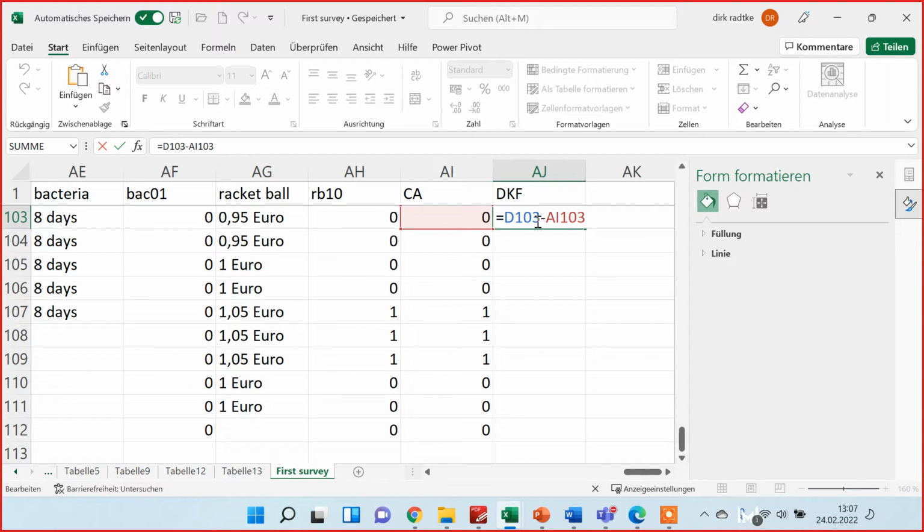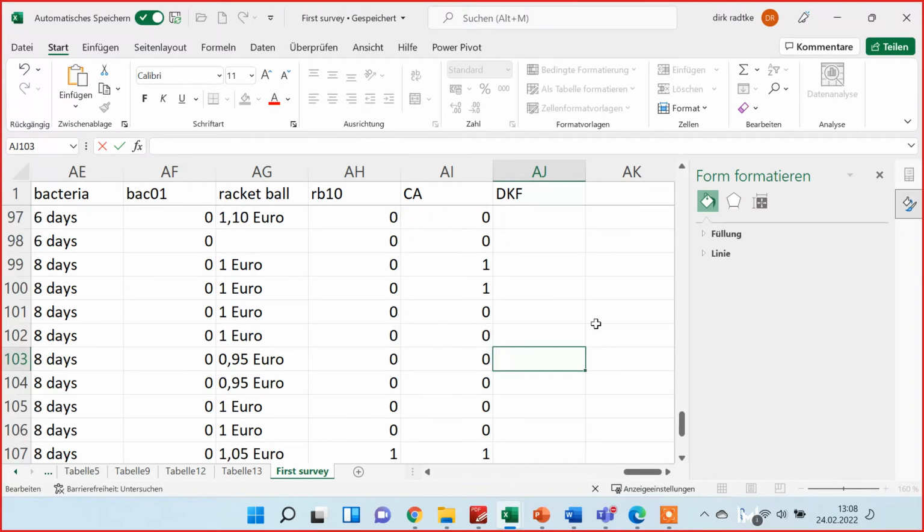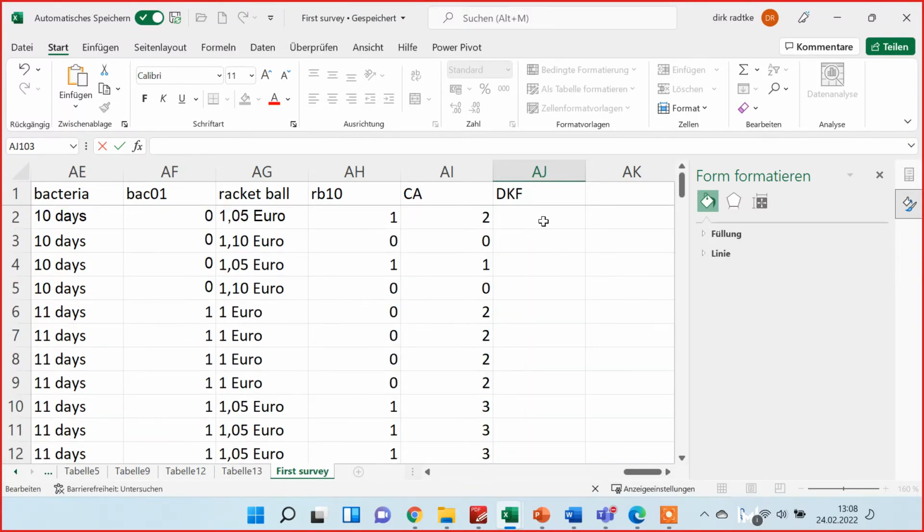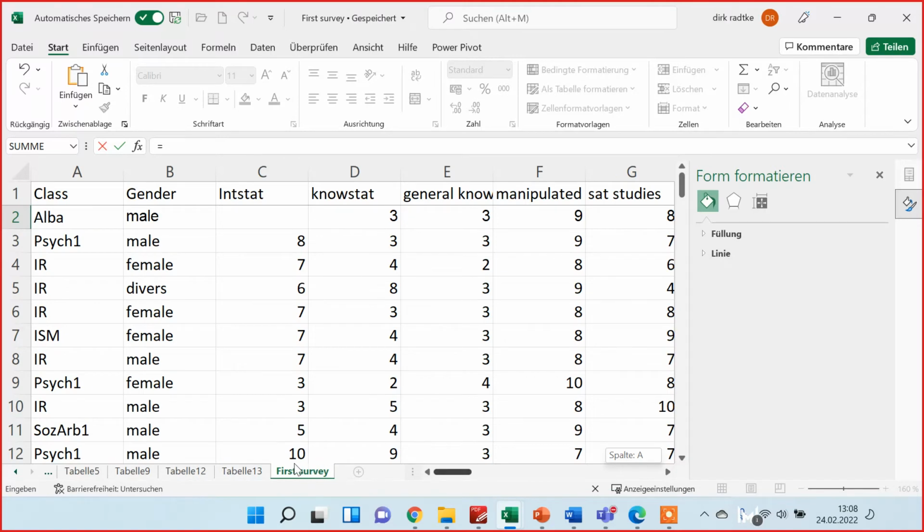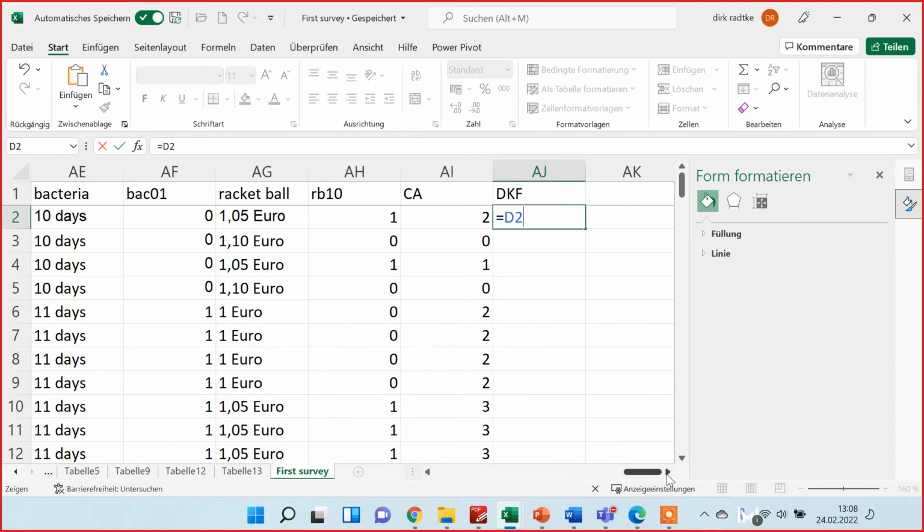So he has a Dunning-Kruger factor of 7. That cannot be. Oh yeah, again I'm in the wrong line here. I'm in line 103, and I need to start from the top of the table. So here equals general knowledge minus correctly answered questions. So this person has a Dunning-Kruger factor of 1.